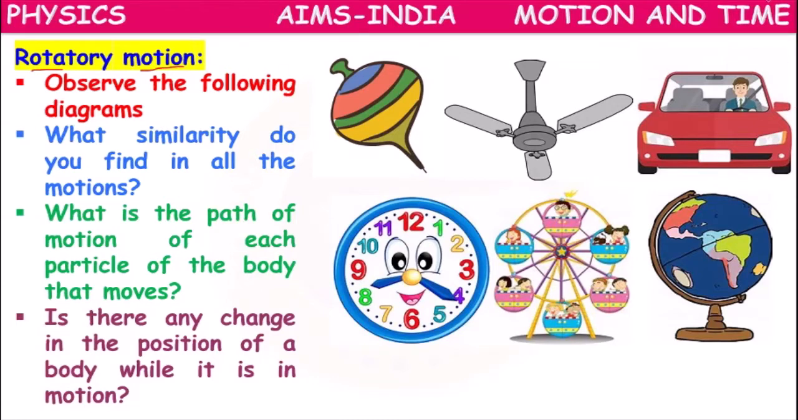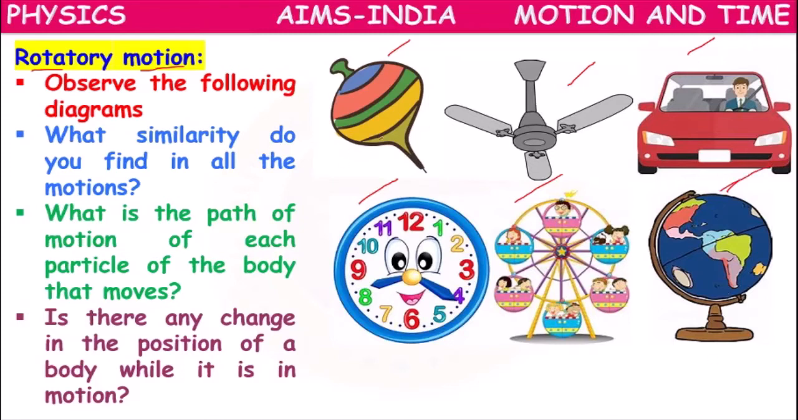Rotatory motion. Observe the diagrams, children. On the right side we have given many diagrams: a spinning top, a rotating fan, a moving car, a wall clock, a giant wheel, which you usually observe in exhibitions, and a globe, which you might have seen on the principal's table in your school.